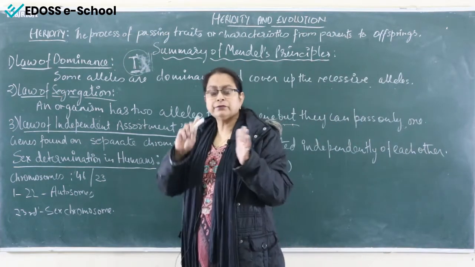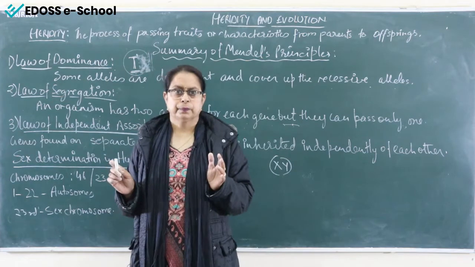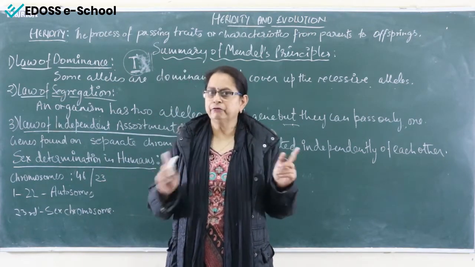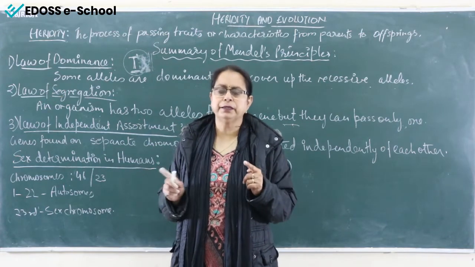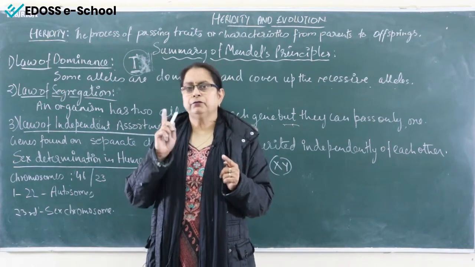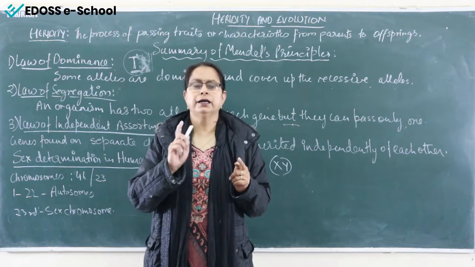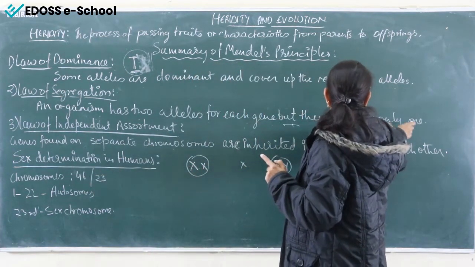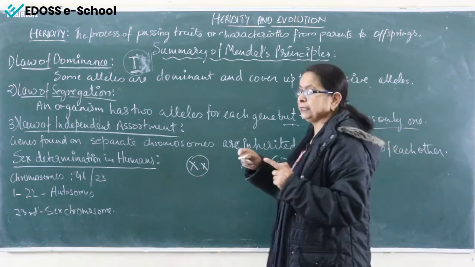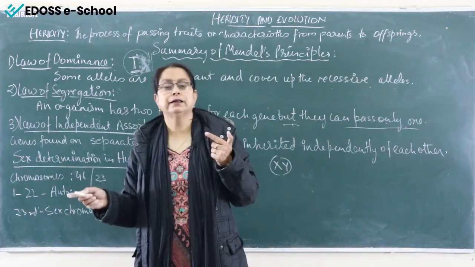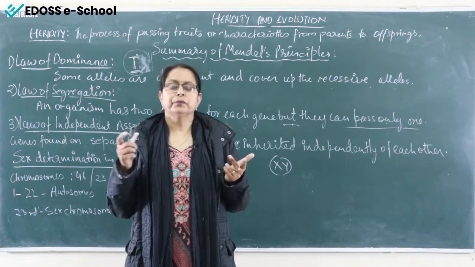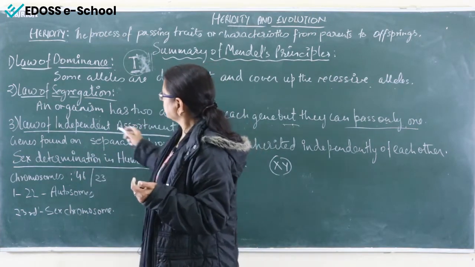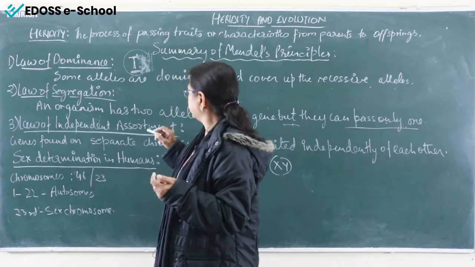No doubt they have a contrasting character, maybe homozygous or maybe heterozygous. But in every condition, whether it is dominant or recessive, it will pass only one allele to the next generation. Passes only one. Where does it have to pass? It has to pass to the next generation, in the offsprings, right?